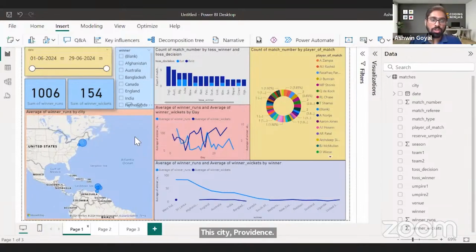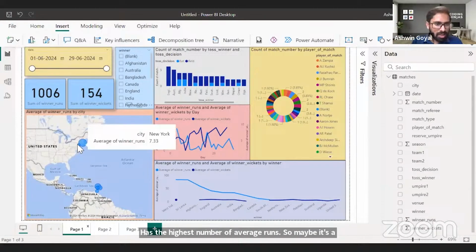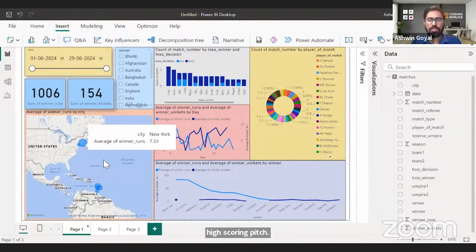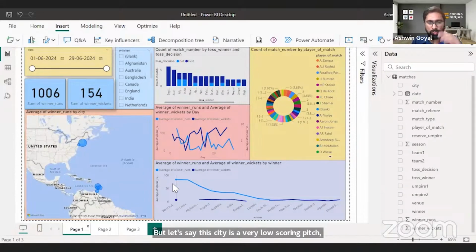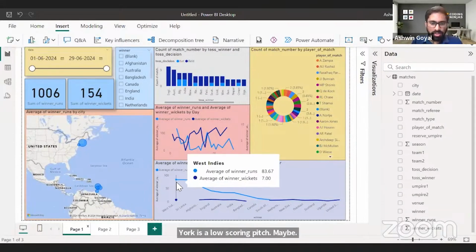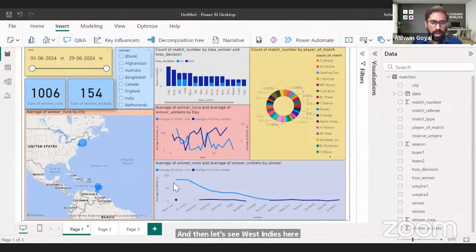So maybe it's a high scoring pitch. But let's say this city, New York, is a very low scoring pitch, maybe. And then let's see West Indies here. Whenever it won the match, it scored the highest number of runs, right?